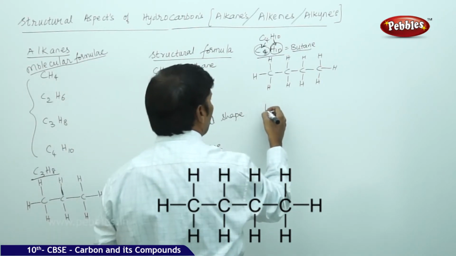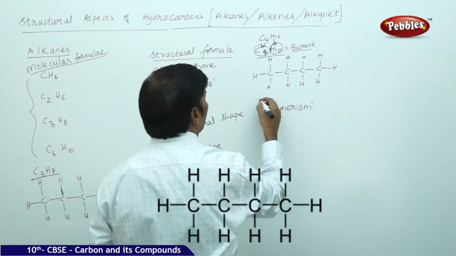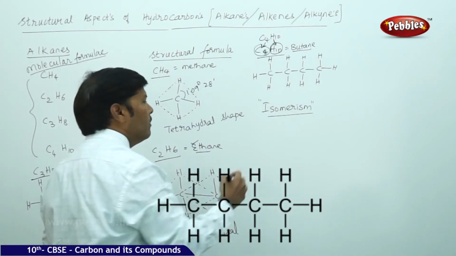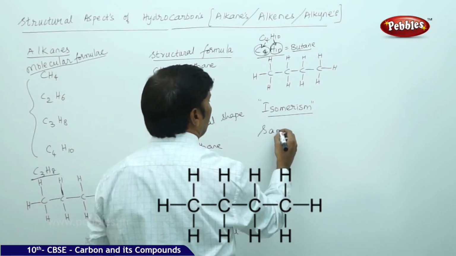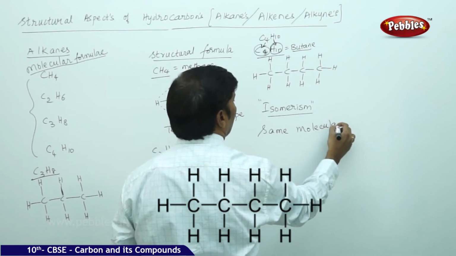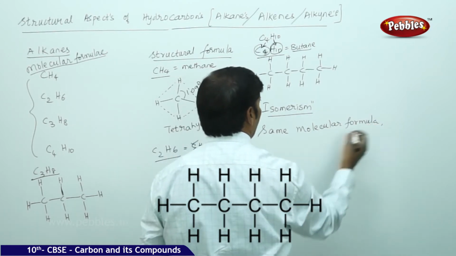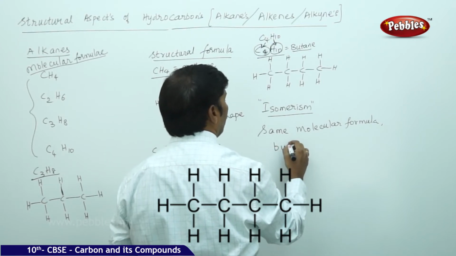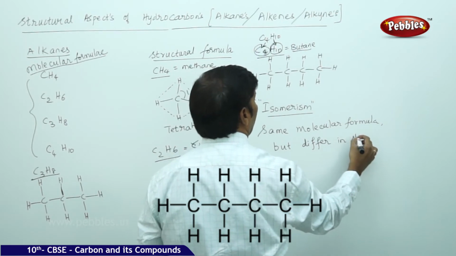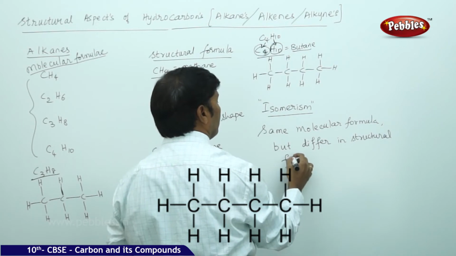All this comes under the structural aspects of the alkanes, and these alkanes sometimes also show isomerism. What is isomerism? Isomerism of a hydrocarbon is the property in which compounds have the same molecular formula but differ in structural formulae.